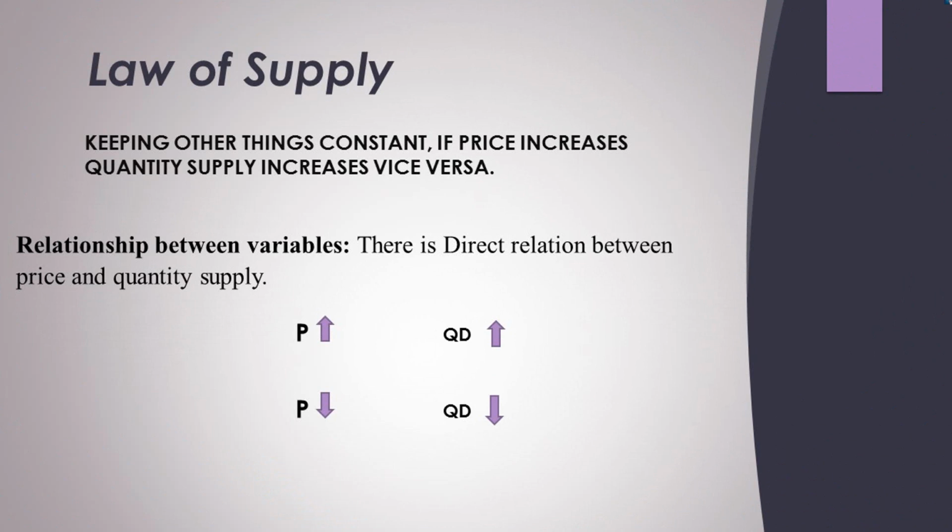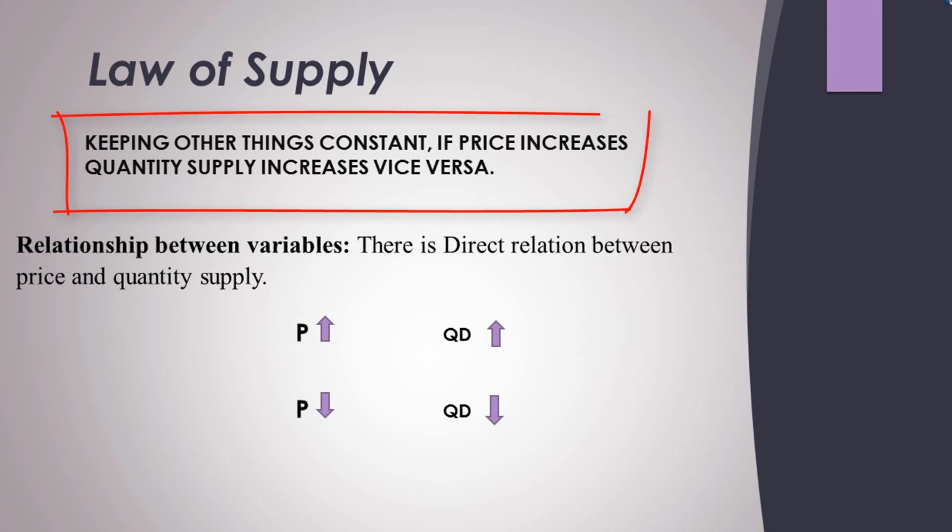Next, we need to understand the law of supply. So what is the statement of the law of supply? The statement says that keeping other things constant, if price increases, quantity supplied also increases. So what sort of relationship is this? A positive relationship between two variables: number one, price; number two, supply. So price increases, supply increases. Price decreases, supply decreases. So there is a positive relationship between both of these variables.